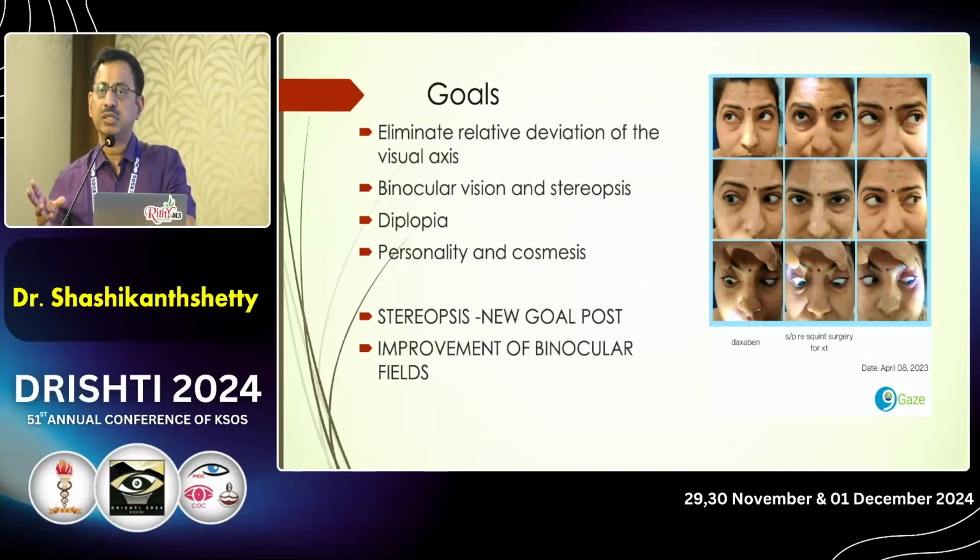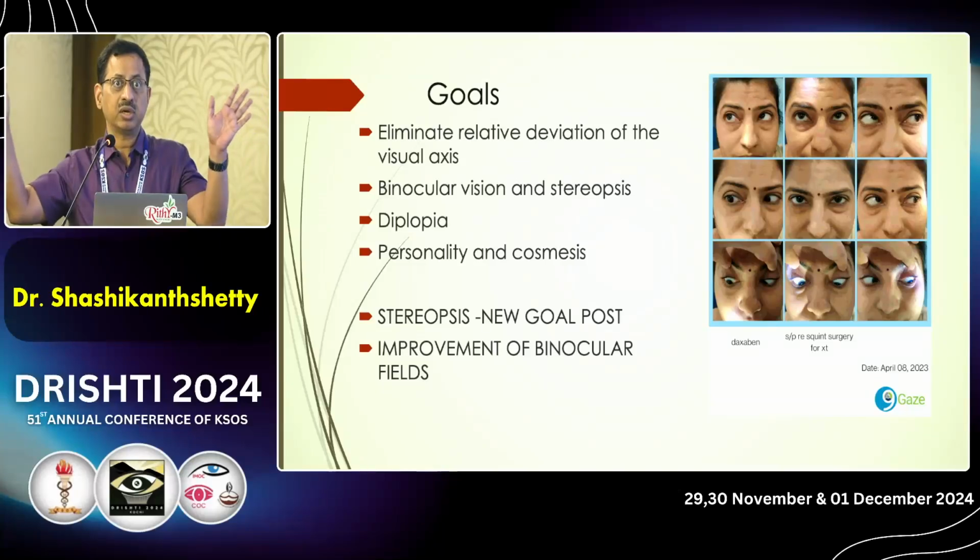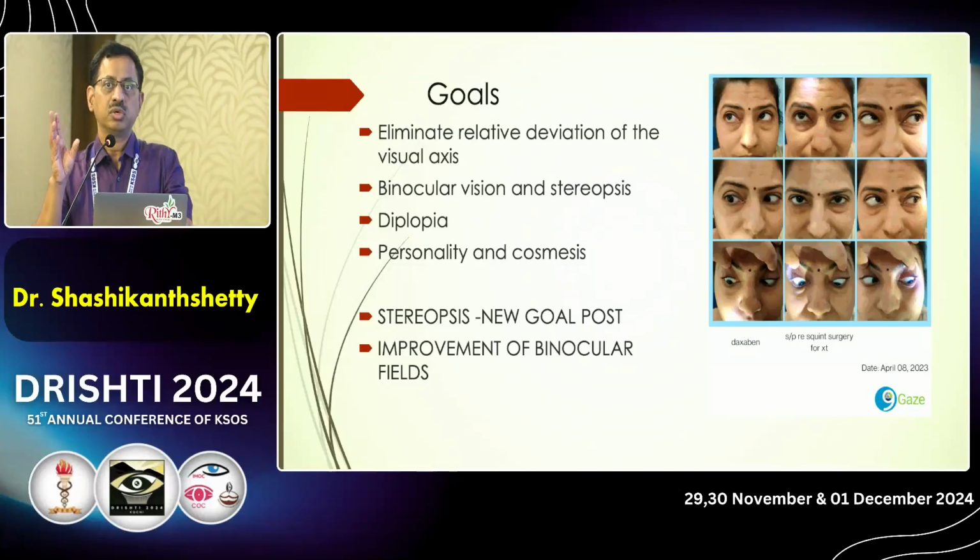Even if the patient's stereo vision or binocular vision doesn't improve, studies have noted that there's improvement in their binocular fields. The patient can see better now, even if there's no response in their binocular vision. They are still suppressing, but they have noted improvement in their binocular fields. In a child, when you operate, the parents may say the milestones have become better. The child is able to walk better and reach for objects better.